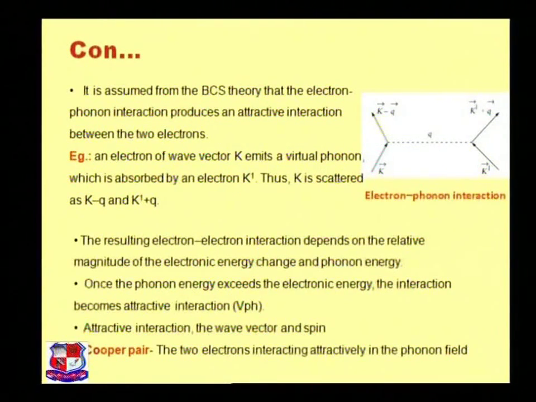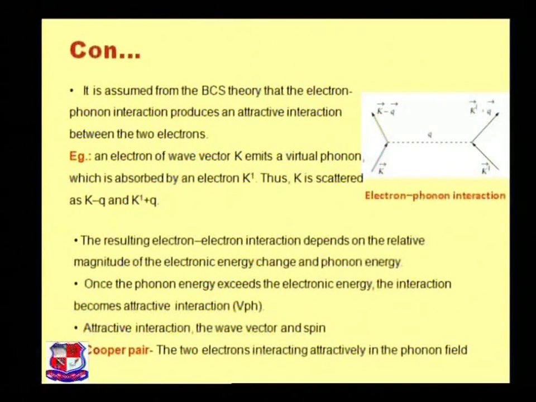Now, it is assumed in the BCS theory that the electron-phonon interaction produces an attractive interaction between two electrons. Here is the figure of the electron-phonon interaction.